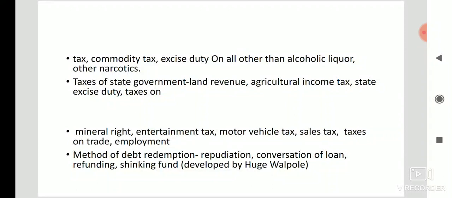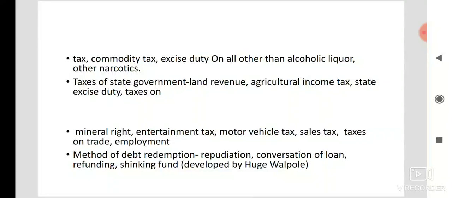And last one is method of debt redemption. Most of the time one question comes from method of debt redemption, and there are different methods, out of which 3 and 4 are very important. One is called repudiation. Repudiation means the government does not recognize its obligation to pay the loan. That means the government refuses to pay the interest as well as the principal amount.